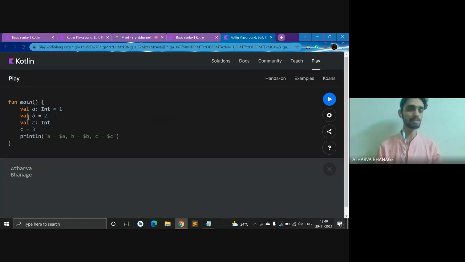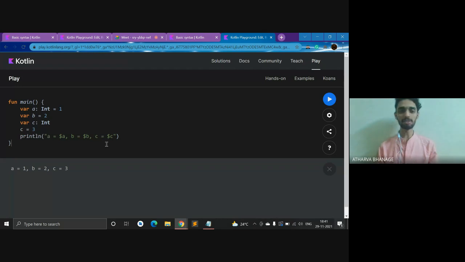This is the way I'm defining something. If I run this, I'm getting the output a equal to 1, b equal to 2, c equal to 3. Now, if I change this to var, I'll still get the same output.